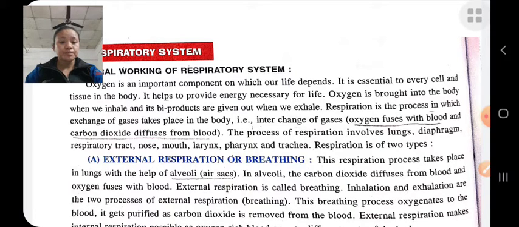During inhale, this breathing process oxygenates the blood, that is, it purifies the blood by removing the carbon dioxide from it. External respiration makes internal respiration possible, and this purified blood goes to the different parts of the body. In external respiration, the carbon dioxide is removed from the blood and oxygen is added to the blood.